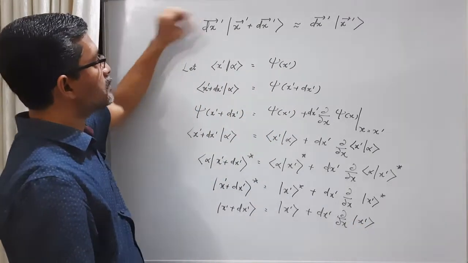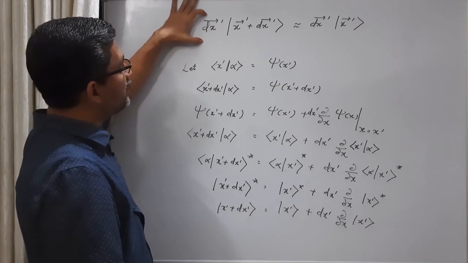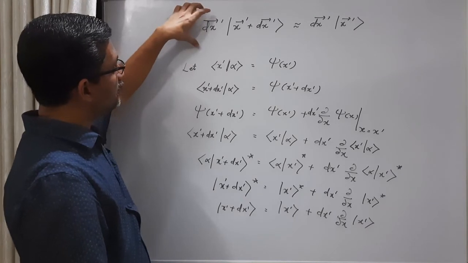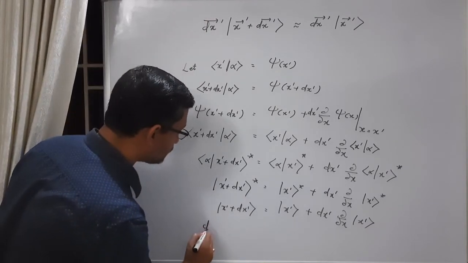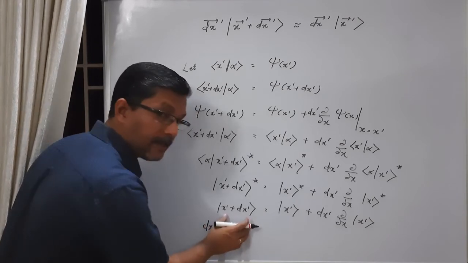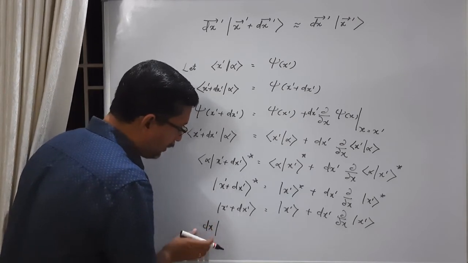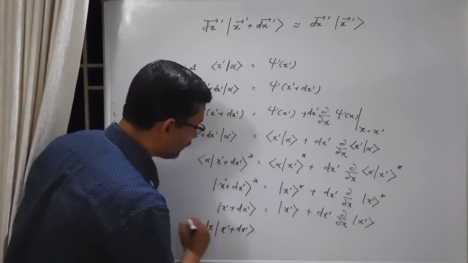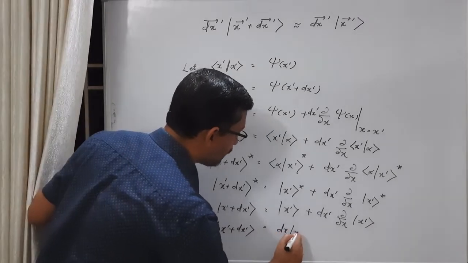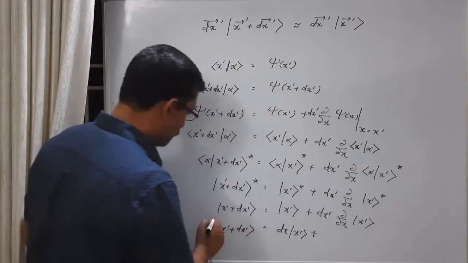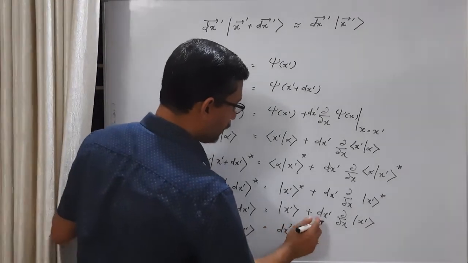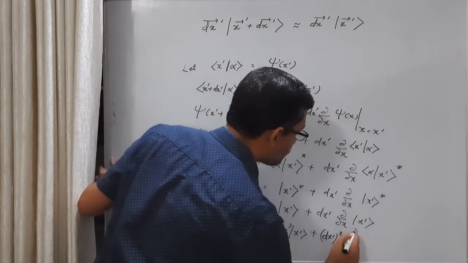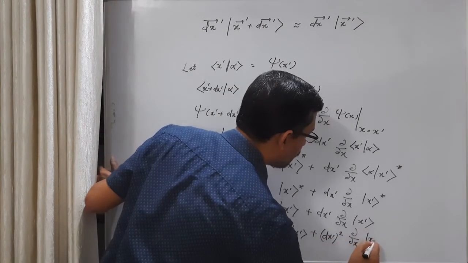Okay, let's come back to this result, dx prime, vector dx prime times this. Let's drop the vector symbol and consider only one component. So what happens when this eigenket is multiplied by a scalar dx, a small increment? This is equal to dx times ket x prime plus, here let me put dx prime, dx prime into dx prime, we have dx prime square times dou by dou x of ket x prime.